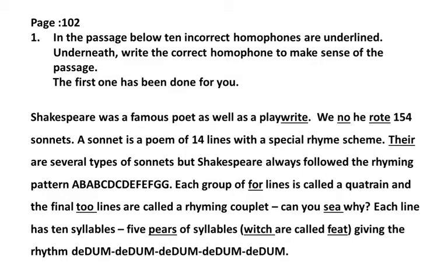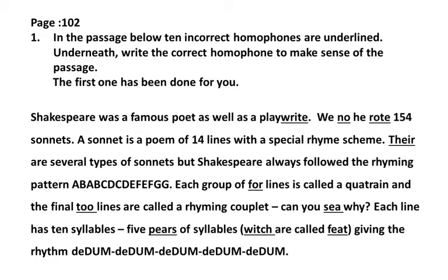Children, come back to activity book page 102. Read question 1. Read the paragraph. You can see some words are underlined like right, no, wrote, there, for, to, pairs, which, and feet.